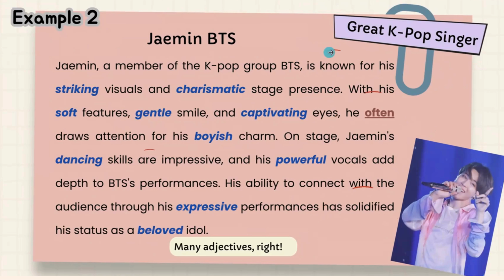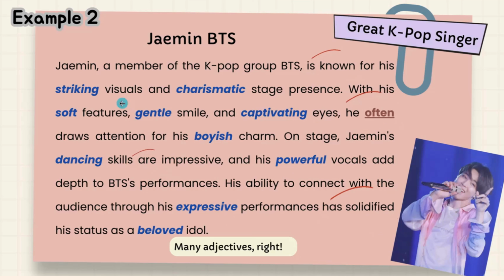How about this text? Let's talk about Jaemin of BTS. Same as the first example, we can see striking, charismatic, soft, gentle, captivating, boyish, dancing, powerful, and also expressive as adjectives for nouns here.